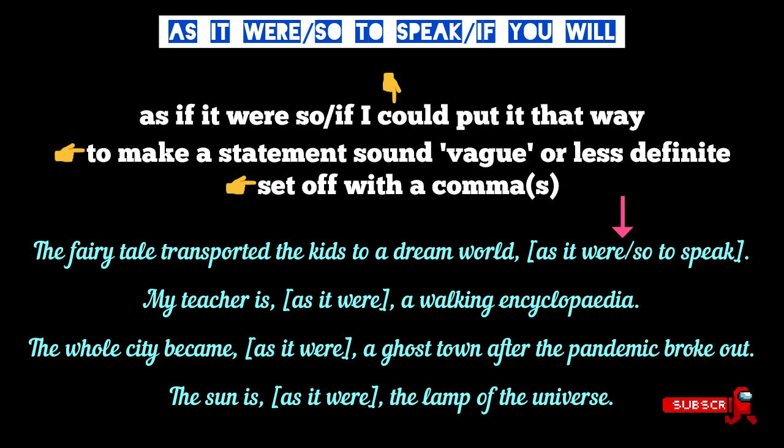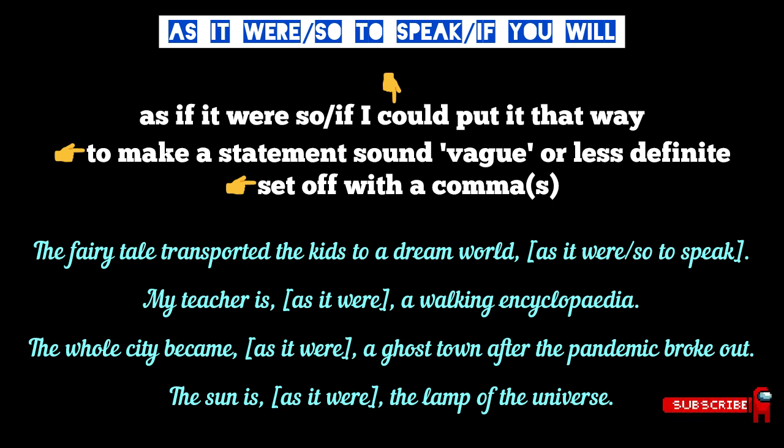We might also use the phrase so to speak in place of as it were. My teacher is, as it were, a walking encyclopedia. Here the teacher has been figuratively compared to a walking encyclopedia owing to his vast knowledge. There is nothing like a walking encyclopedia, but the speaker describes his teacher that way.